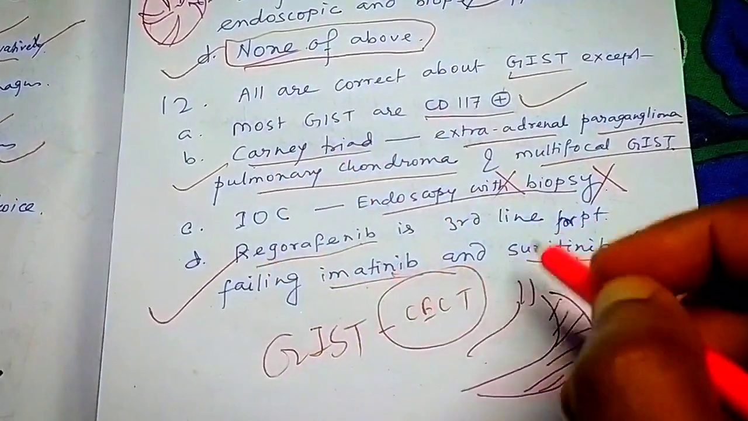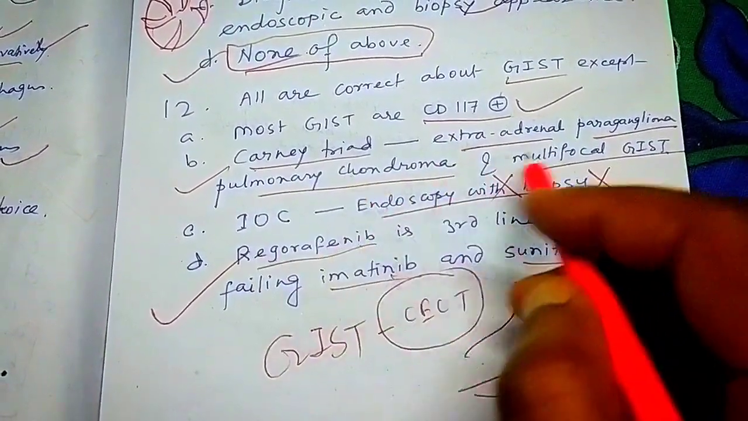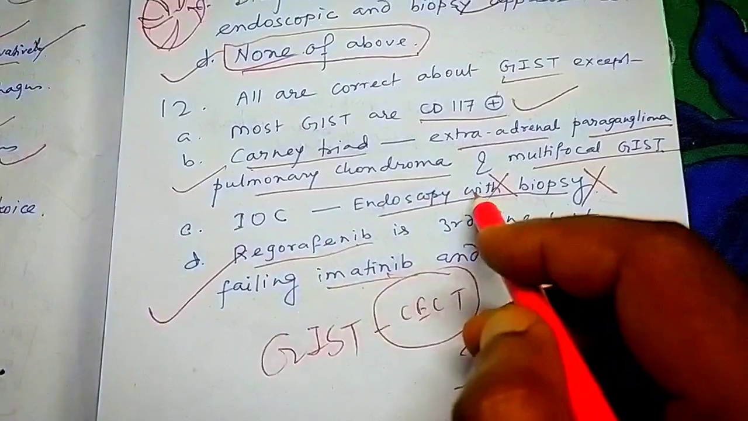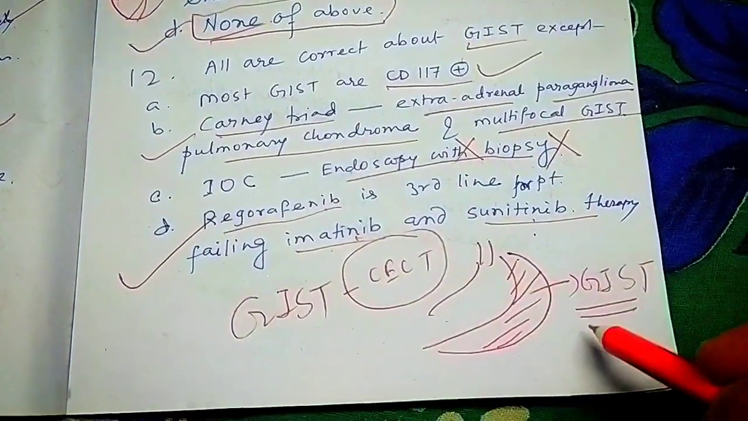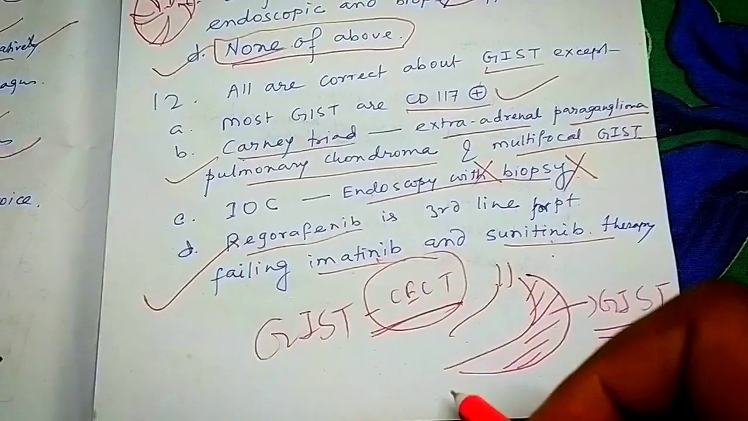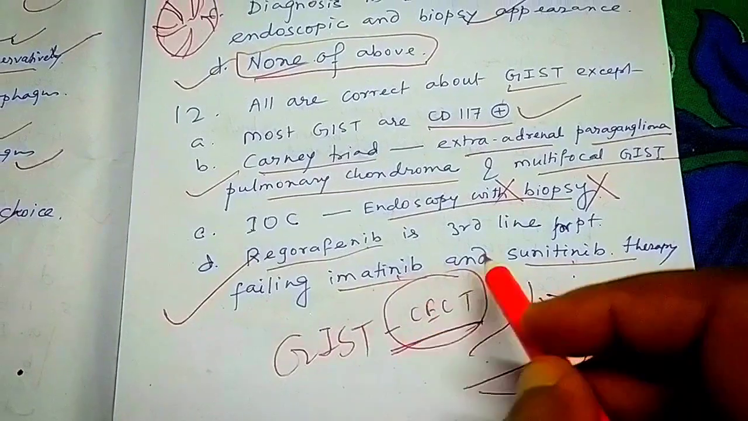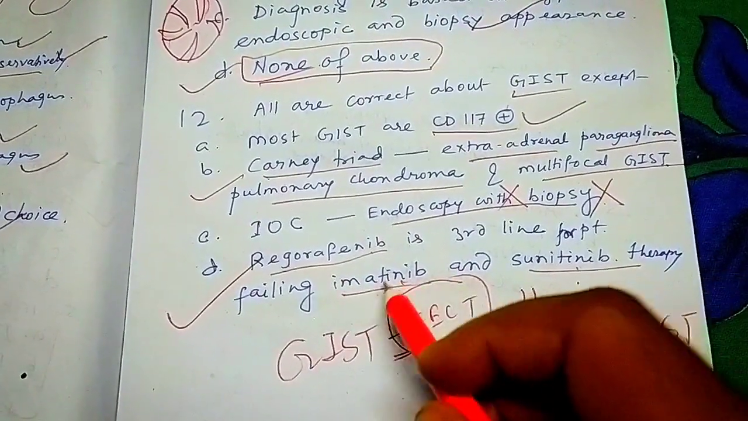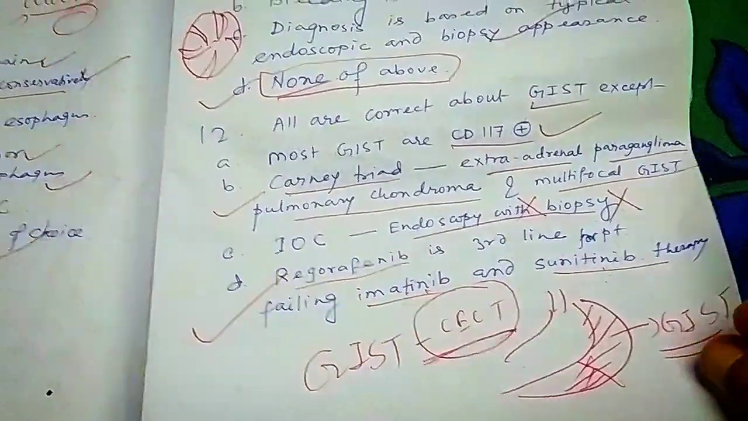So once again I am telling GIST. GIST is CD117 positive, correct. Carney triad: extraadrenal paraganglioma, pulmonary chondroma, multifocal GIST, correct. Investigation of choice of GIST is CT, not biopsy, because it is extraluminal. Next, these medicines are correct. Imatinib first line, sunitinib second line, and regorafenib is third line.